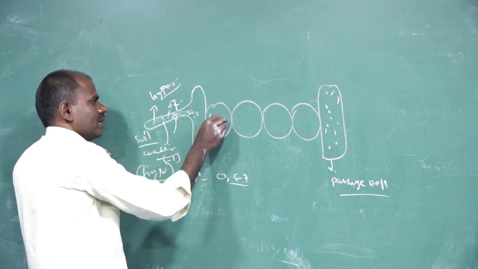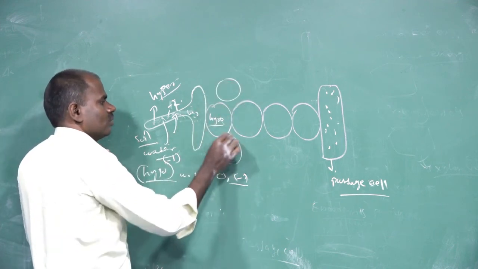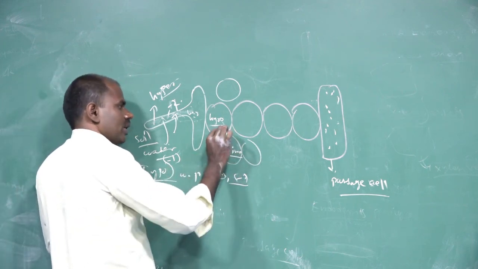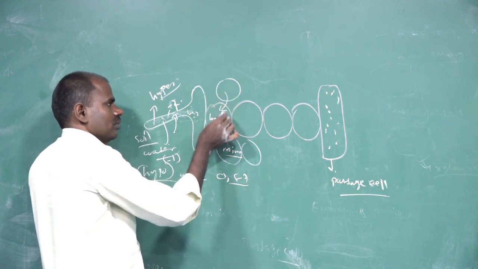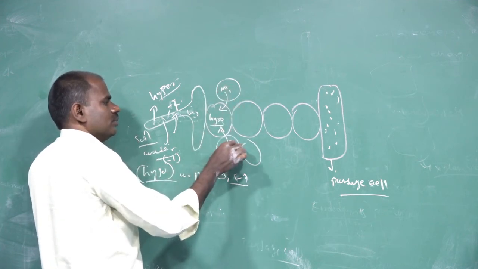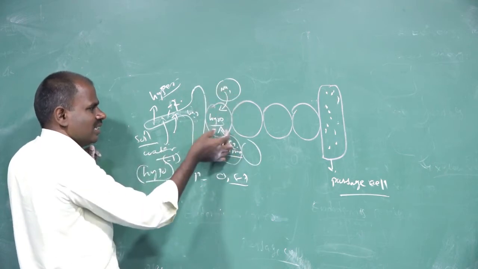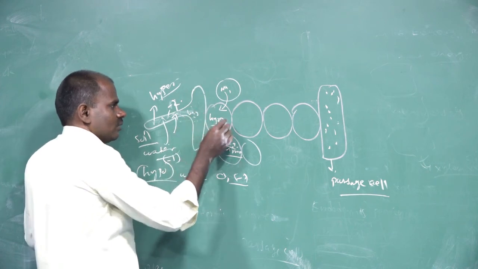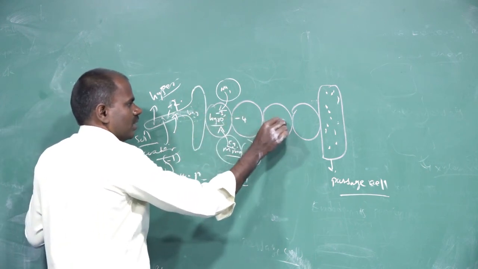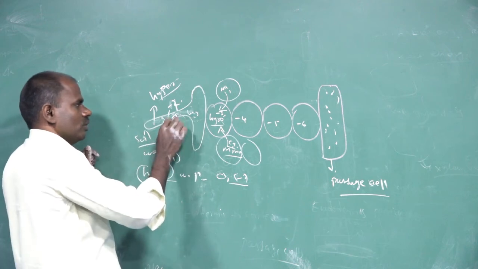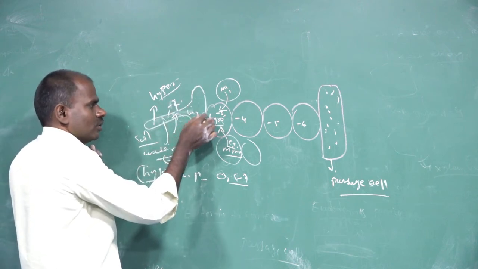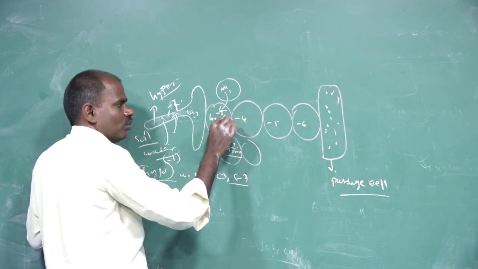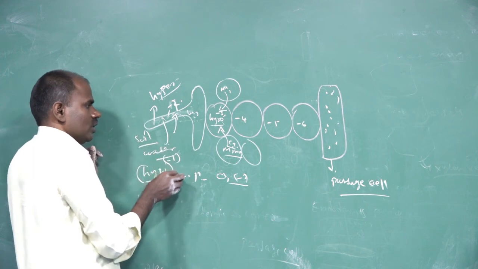The adjacent cells contain minerals, so minerals are also absorbed from the soil solution, for example sodium and calcium. Some types of minerals are absorbed in the adjacent cells, so their concentration increases, and the water potential becomes -3, -4, -5 and -6. So water moves from the region of higher concentration to lower concentration.